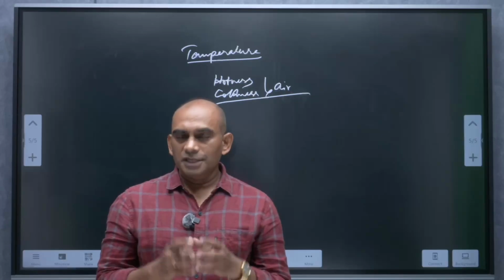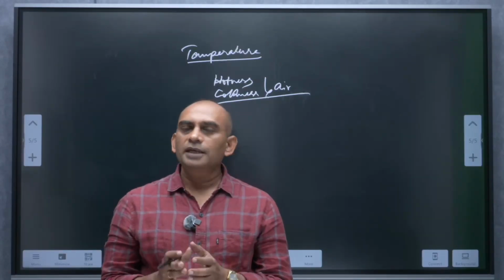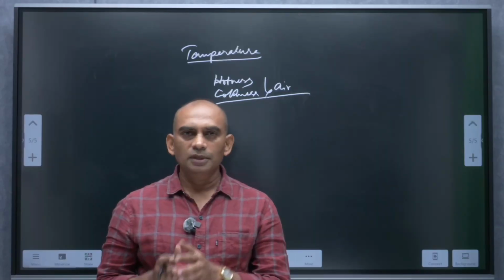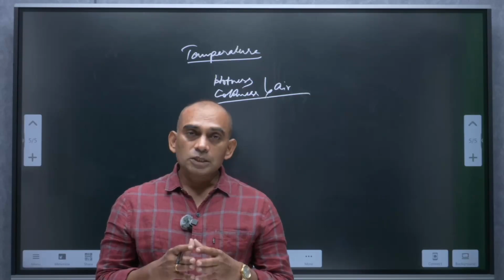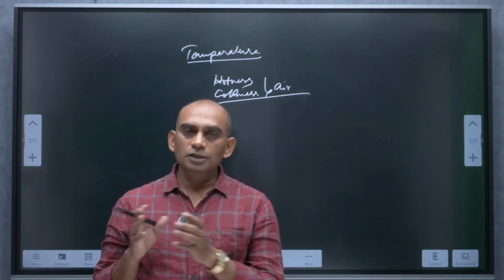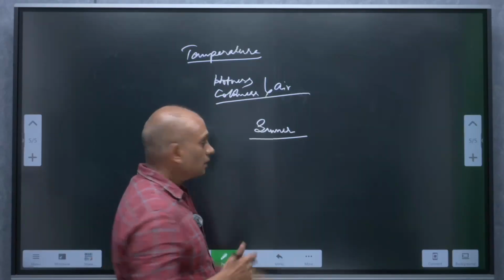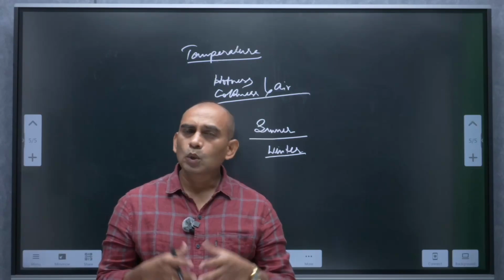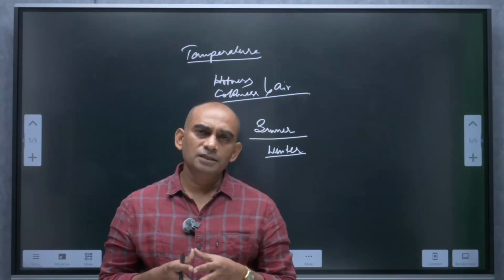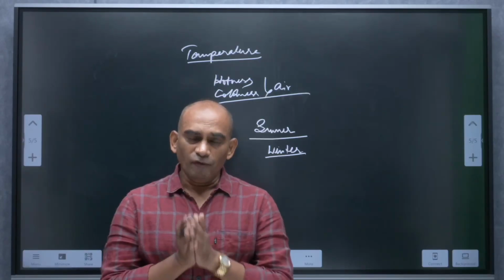So, temperature changes between day and night. Night generally has less temperature, during the day it is higher. Also it changes season to season. High temperatures prevail during summer than winter. We were talking about the snow and ice in the coldest parts of the world. That means the distribution of temperature on this earth varies.